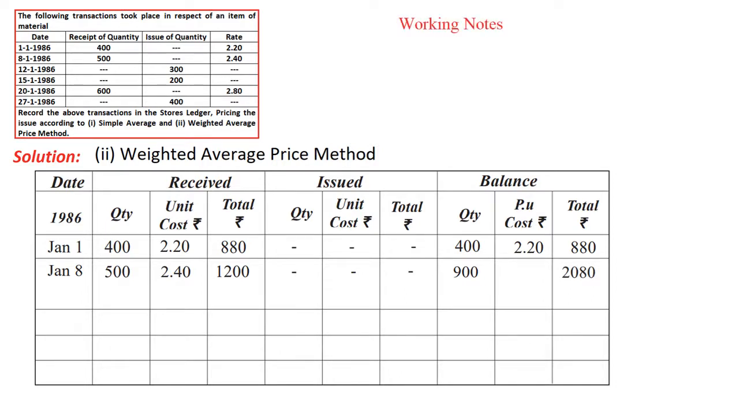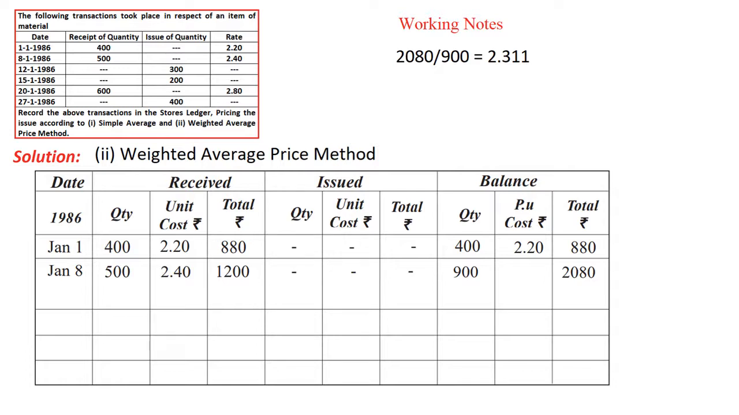Now the most important thing is the working note. What is this working note? How are we calculating the cost per unit? Here we calculate the cost per unit as the total cost 2080 divided by the total units, 900. So we arrive at a new cost price, that is 2.311. This is the issue price. We calculate this for the sake of issue of material.